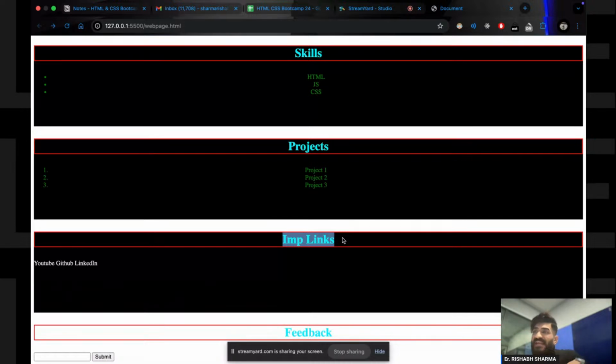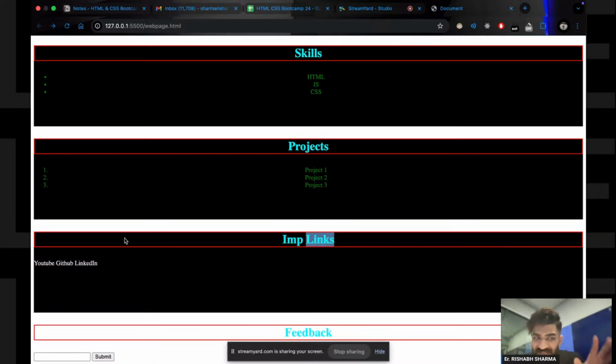So since you have the entire plot in your name, you can park your car in the front, you can park your car at the back, you can park the car in the middle, right? You can park your car anywhere. Why? Because you have occupied the entire space, right? That's why you can park your car anywhere. And since this h3 tag is a block element and these block elements are occupying the entire width, I can place this text anywhere.